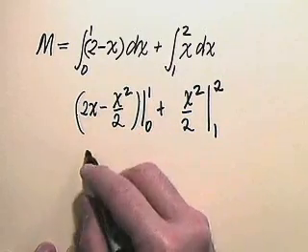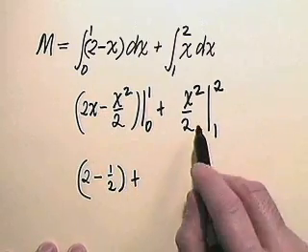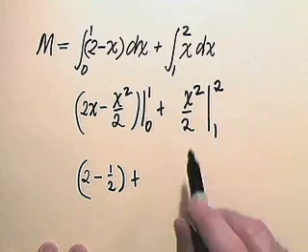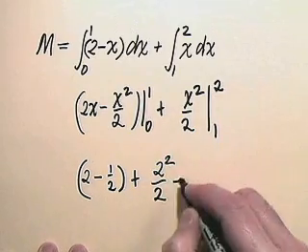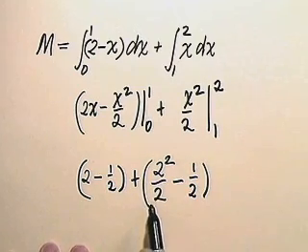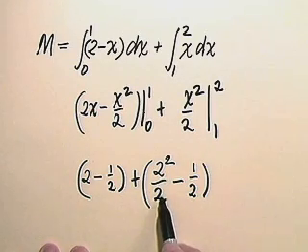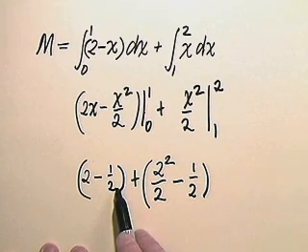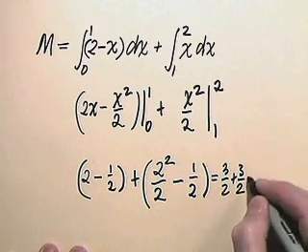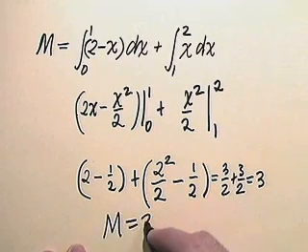When I put in 1 in the upper limit, I get 2 minus a half. And then plus what I get by evaluating x squared over 2 from 1 to 2, that is, first put in the 2, that's 2 squared over 2, minus what I get by putting in the 1, which is simply a half. And so consequently, notice what I get. 2 squared over 2 is 4 over 2 is 2. So I have 2 minus a half here, 2 minus a half here. That's 3 halves plus 3 halves, which is, of course, simply 3. And so our mass here, M, is simply 3.